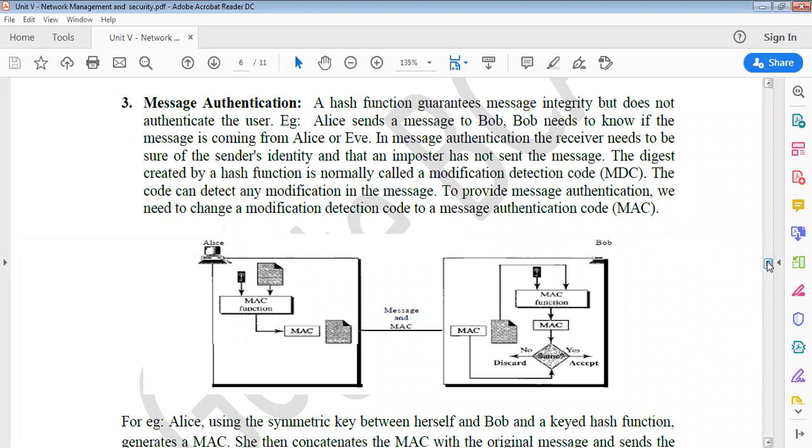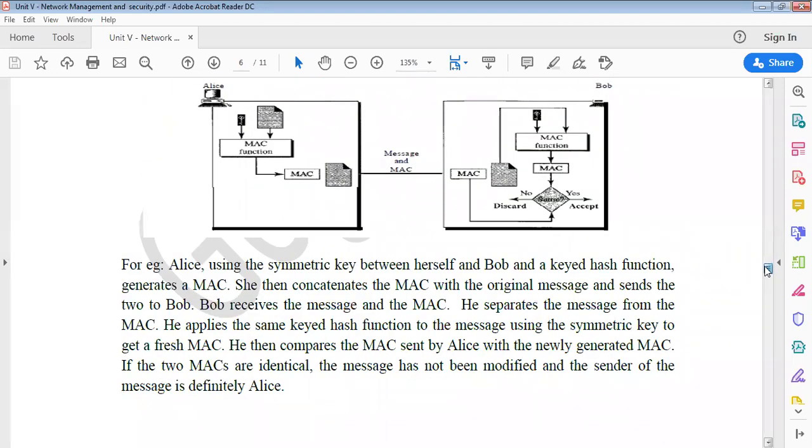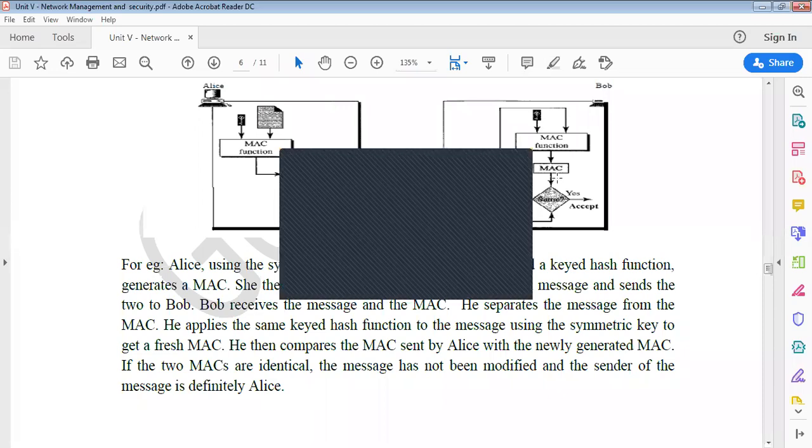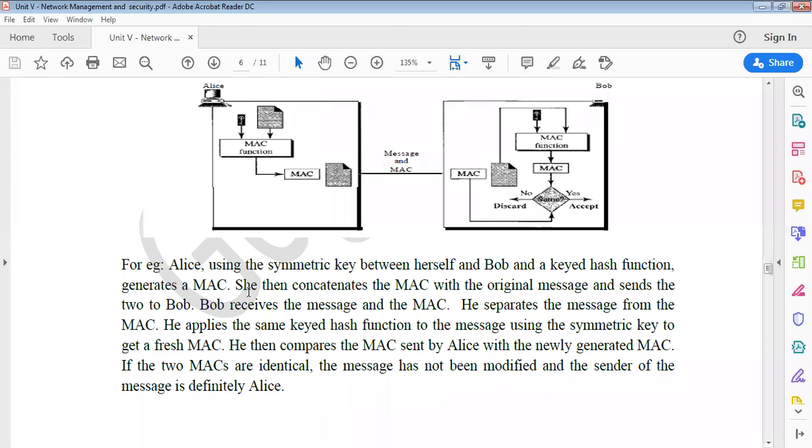So let us go into detail about this example. Alice uses the symmetric key. As we discussed, symmetric key means both sender and receiver will have a common key, a shared key between herself and Bob, and a keyed hash function generates a MAC.